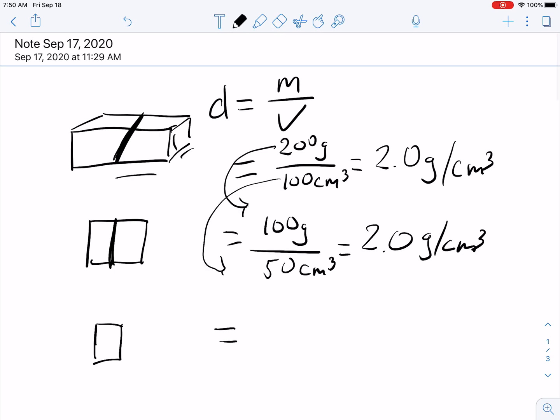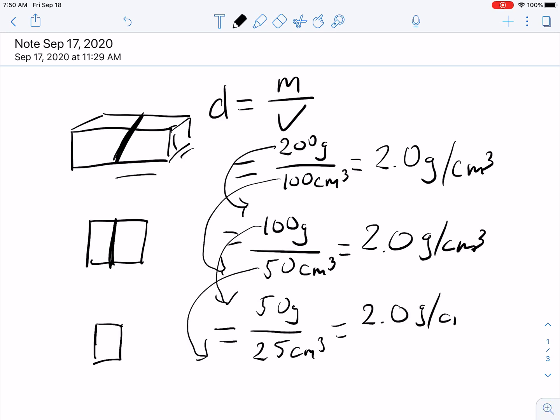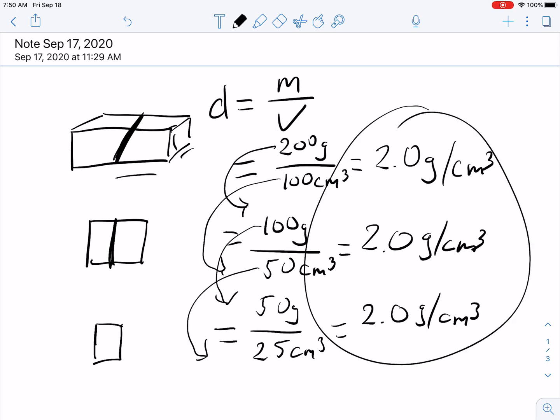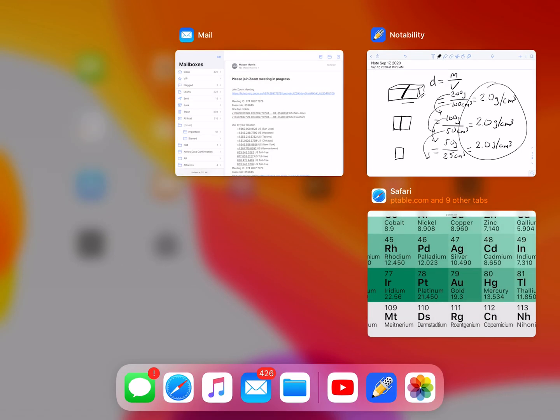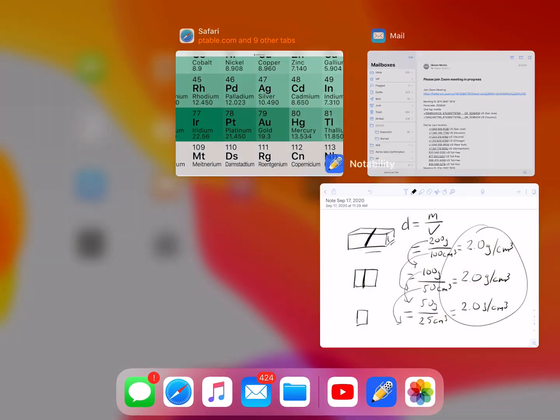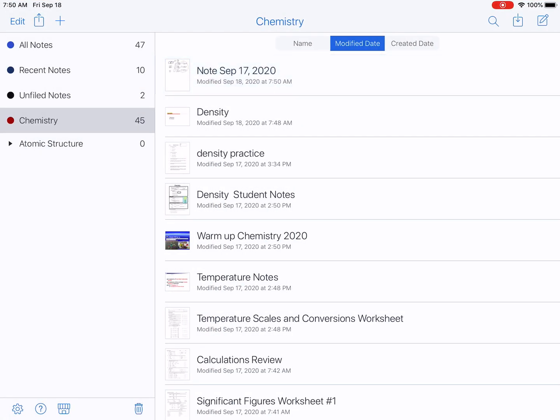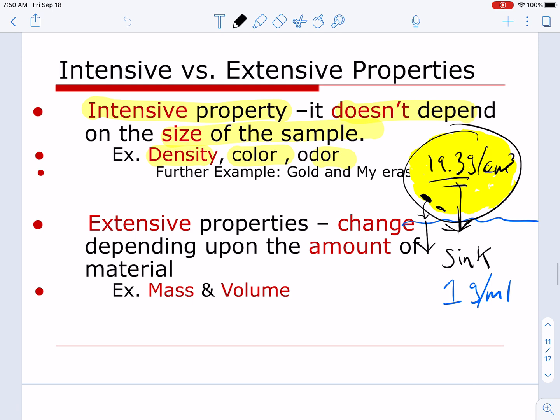Well, guess what? If I take half of that half, that means I'd have 50 grams and 25 centimeters cubed. Sorry for my bad writing. 50 divided by 25 gives us 2 grams per centimeter cubed. In other words, it does not matter how much I have of the substance, its density stays the same. This is an intensive property of that substance. So going back to our notes here, we realize that, yes, it is an intensive property.